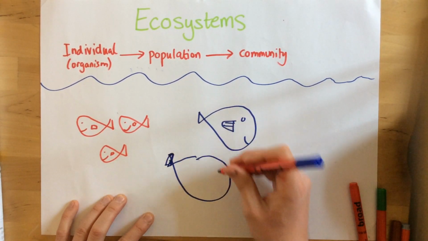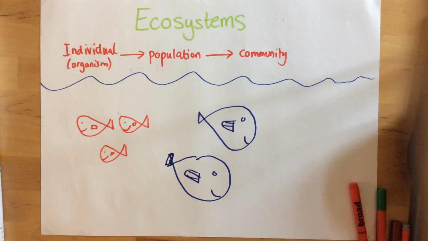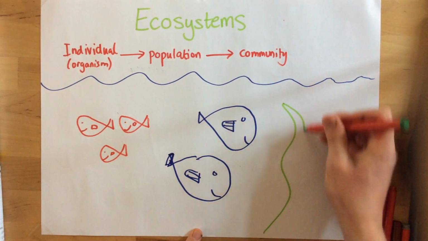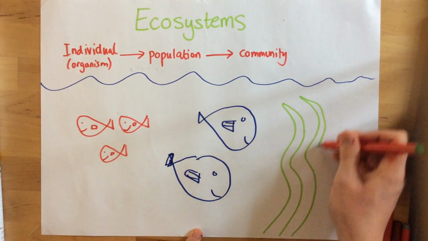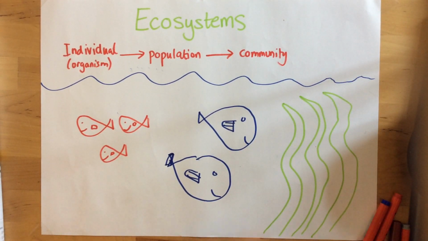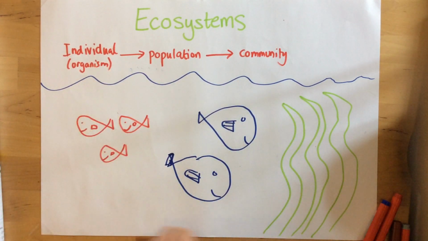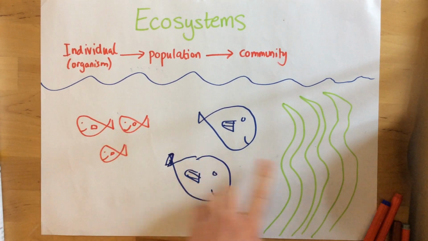An organism is a living thing, but it's not just animals. It could also be plants. So let's have a look at this. If I just do these reeds here. As you can see, a community is all of the organisms, all of the living things within a particular habitat. This is consisting of both animals and plants.